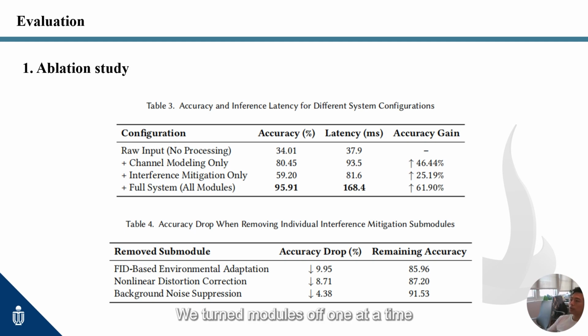We conducted an ablation study to measure the impact of each module. We turned modules off one at a time and tracked classification accuracy and reconstruction error. The result is clear. Remove any one piece and accuracy drops while error rises. Precision, speed, and robustness come from the whole set working together.